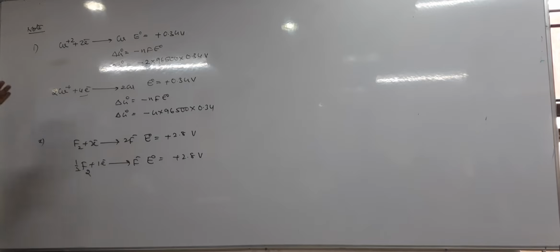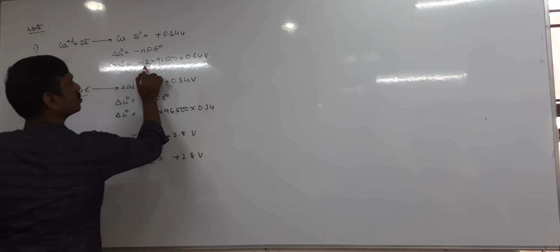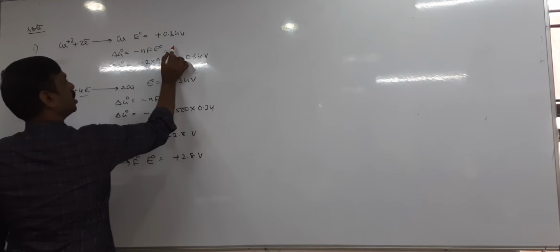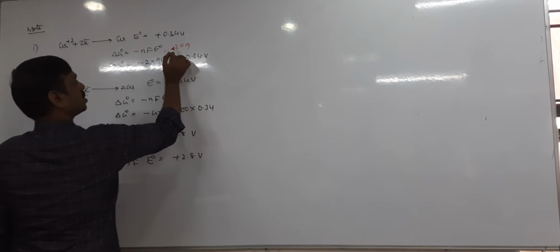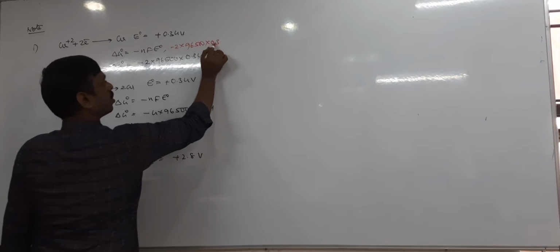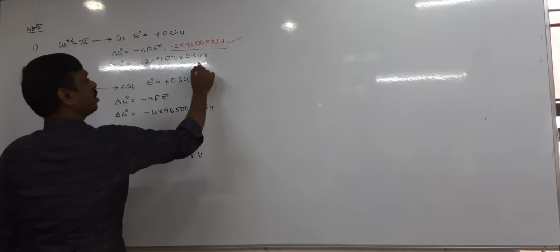Okay, so example 1, 2. So here delta G value changes. This is the delta G. What is the delta G in the beginning here? It is 2 into 96,500 into 0.34 volt, and here both are different.